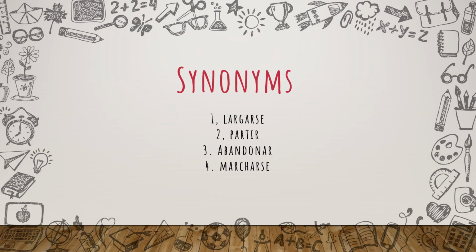So before I explain the prepositions you can use with the verb ir and the verb irse one by one, with each preposition, I want to explain four synonyms of the verb to leave, which in this scenario is irse. The first one is largarse. You use it when you are trying to say aggressively that you are leaving because you're scared, because you're upset, or any negative feeling or any negative reason.